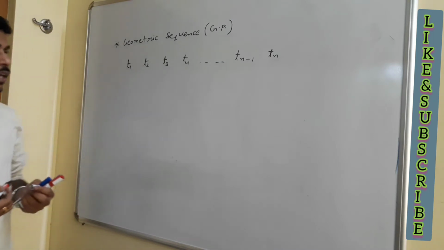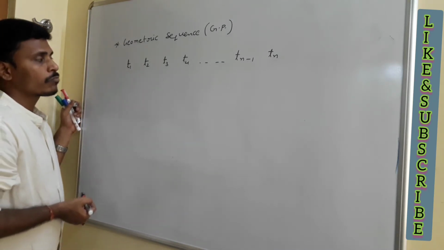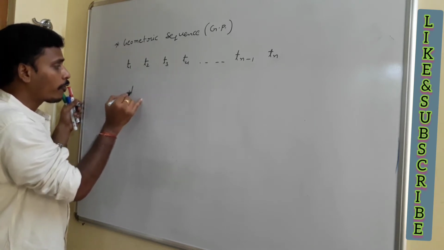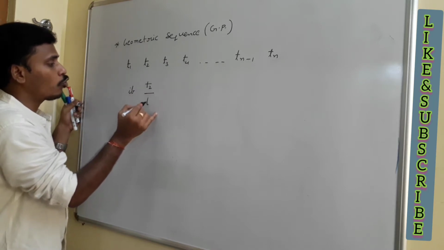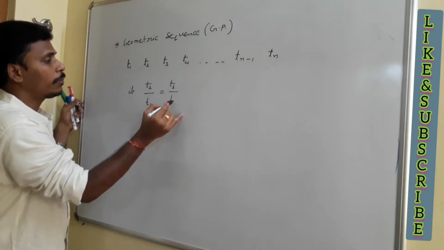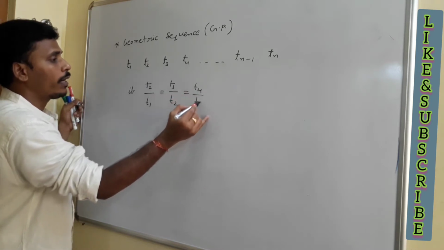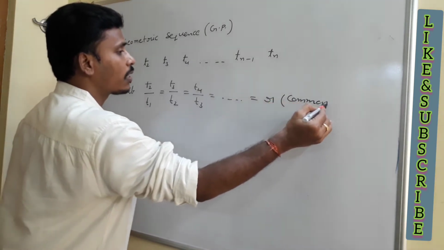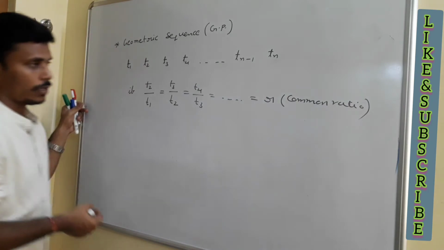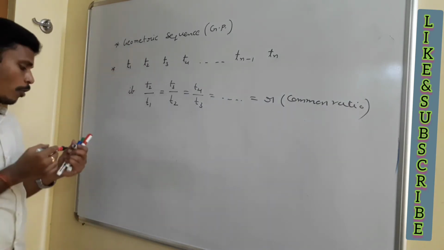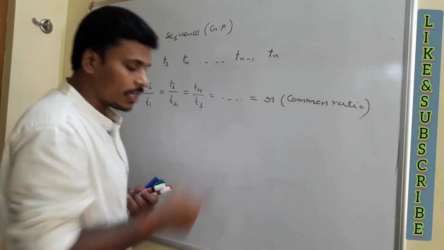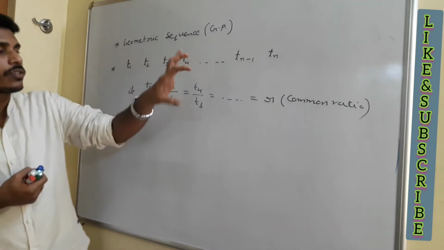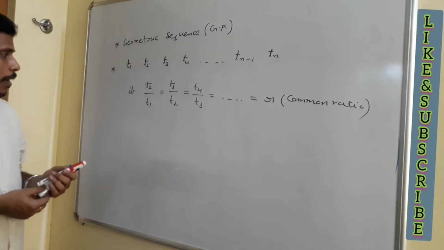If these are the terms of the geometric sequence, then you need to maintain a constant ratio. It is a geometric sequence if the ratio between the consecutive terms, T2 by T1, is equal to T3 by T2, is equal to T4 by T3, and so on, is equal to some r, and that r is called the common ratio of the geometric sequence. Is it clear? This is the basic definition of the geometric sequence. The terms T1 to Tn are in geometric sequence if the consecutive terms are in a constant ratio. That constant ratio is the common ratio.